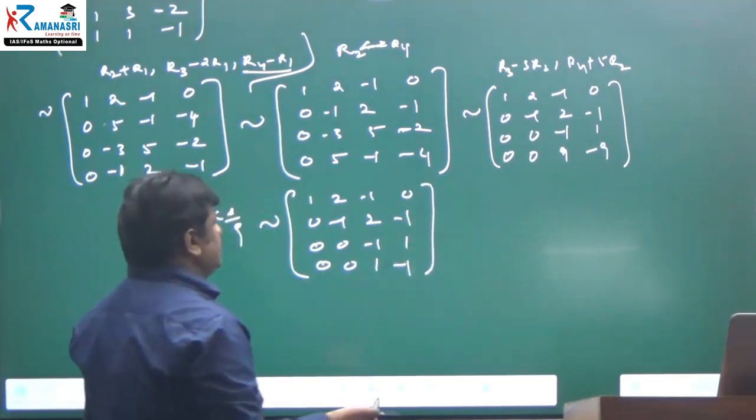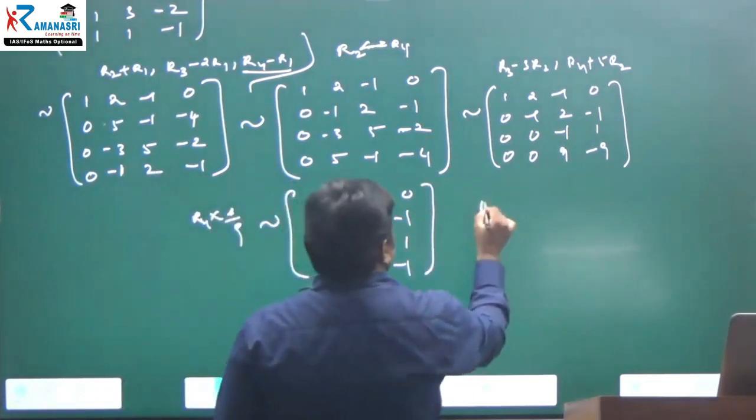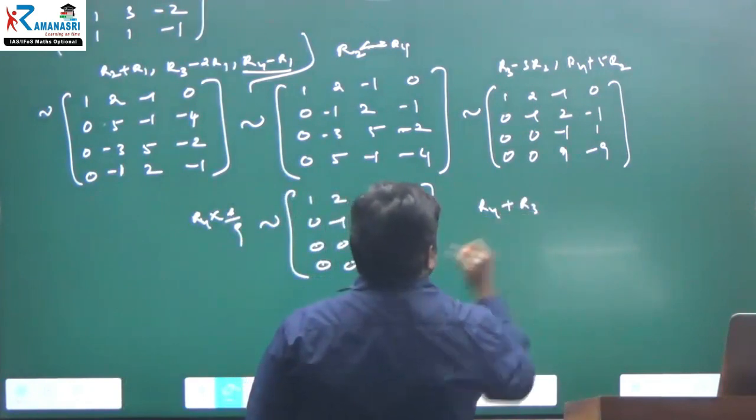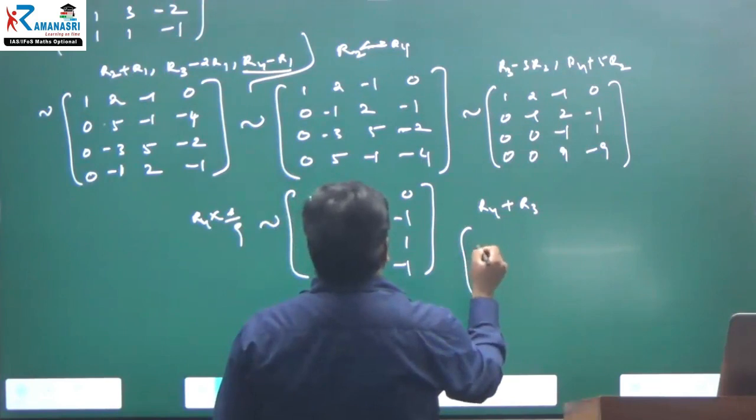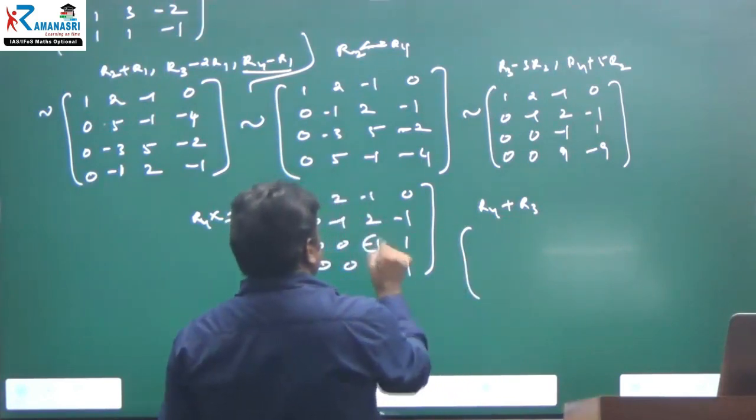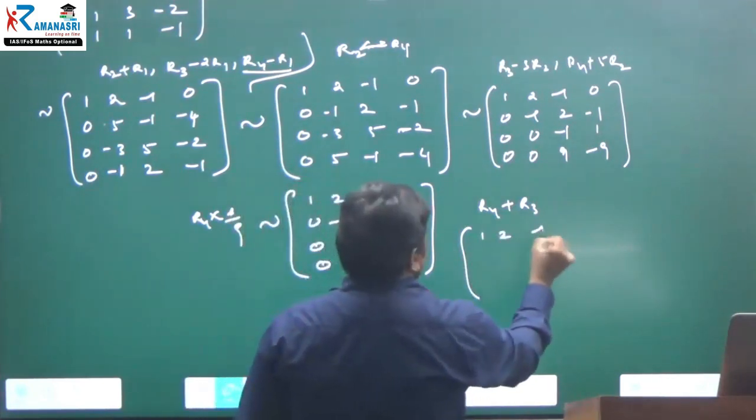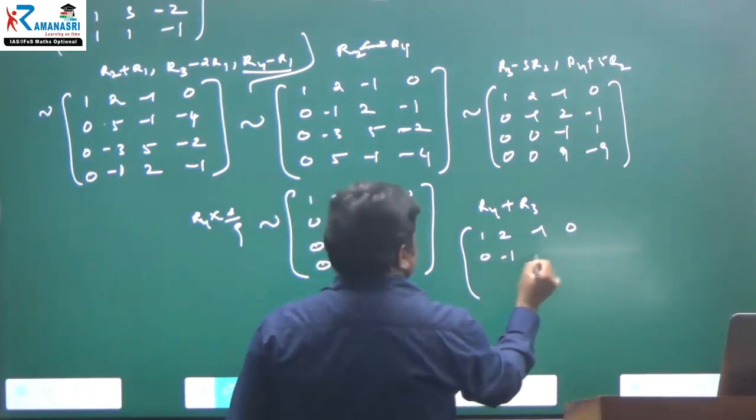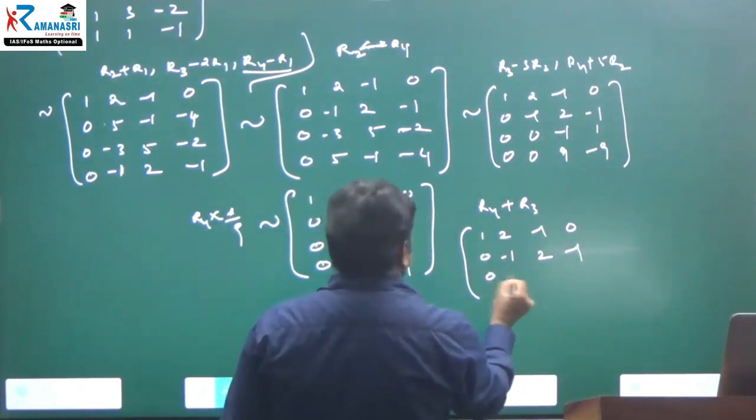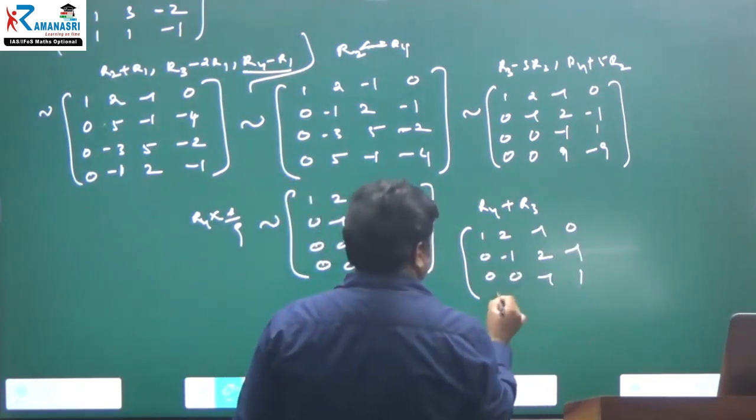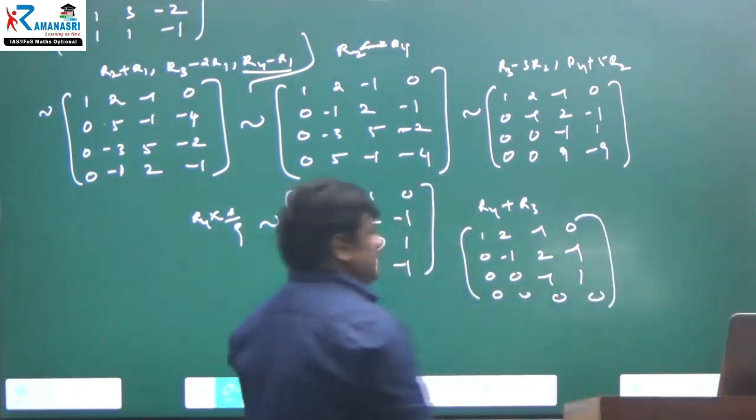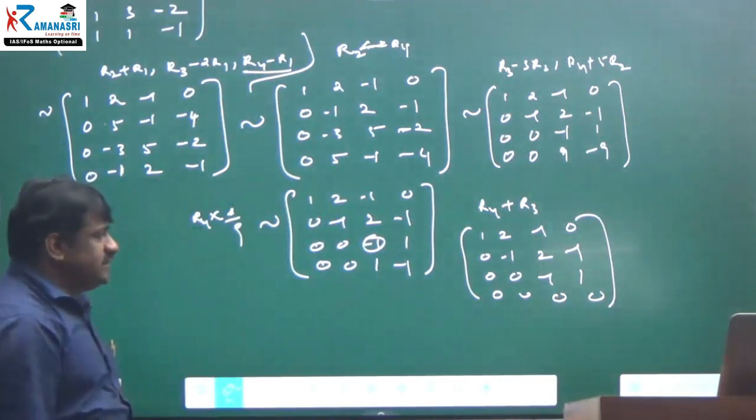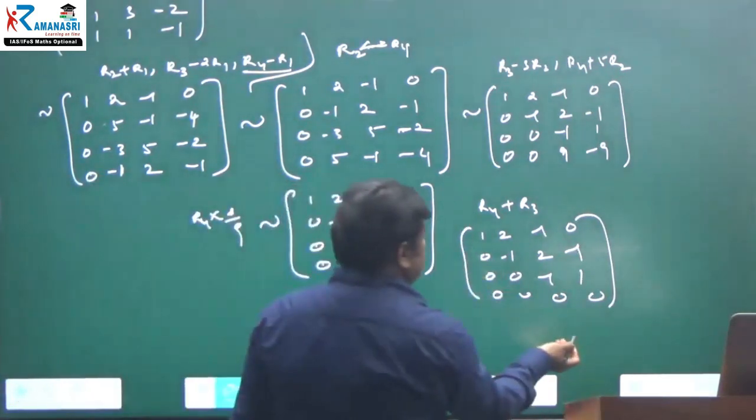And you can do the last operation. What is the operation? You can do R4 plus R3. And why? Because then automatically it will be 0. Okay, this is the pivot element, right? Therefore, 1, 2, minus 1, 0. And 0, minus 1, 2, minus 1. 0, 0, minus 1, 1. And 0, 0, 0, 0. The last two rows are equal actually, in fact, because one is a scalar multiple of the other. Therefore, already this is echelon form.